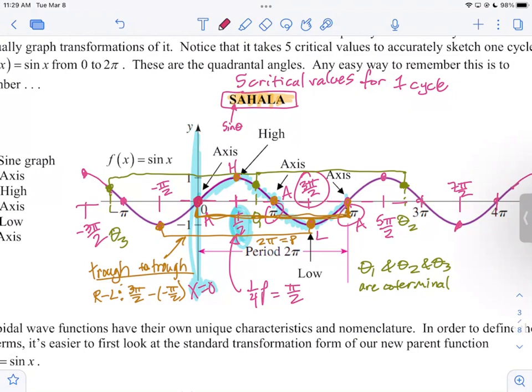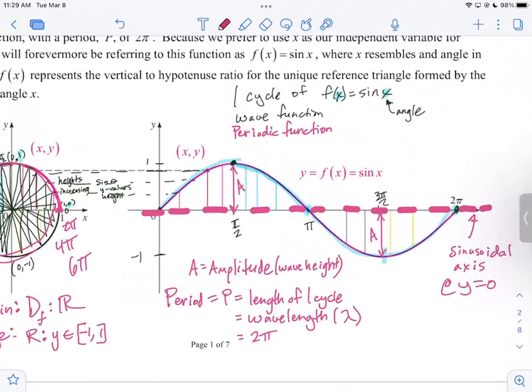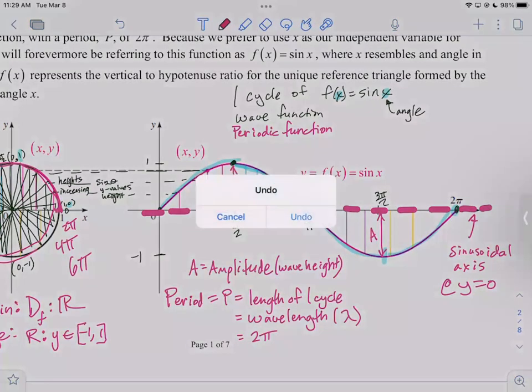All right. So because these were wave functions, we had some nomenclature, some vocabulary that went along with it. This was called the sinusoidal axis, the horizontal center line. But if you think of this as the disturbed wave, we define the distance from that center line to the top, or the distance from the center line to the bottom. We call that the wave height, or the amplitude, right?